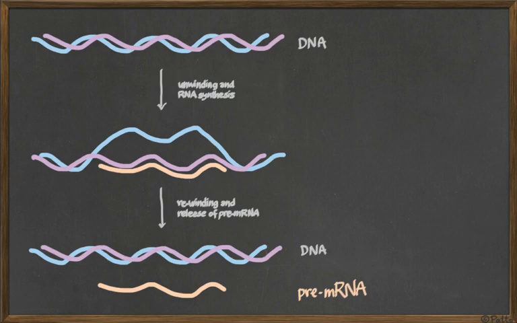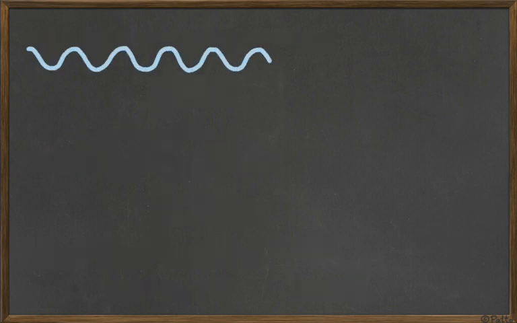We open the DNA, we copy one of the sides' information into the other side, in the same idea as we did with the replication. If you have an A, you put a U, because RNAs have no T's. If you have a G, you put a C. If you have a C, you put a G. If you have a T in the DNA, you put an A in the RNA. So it's complementary base pairing. The same ideas of replication, we do that with the RNA.